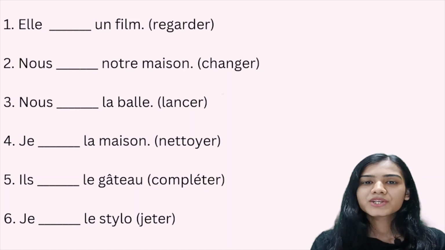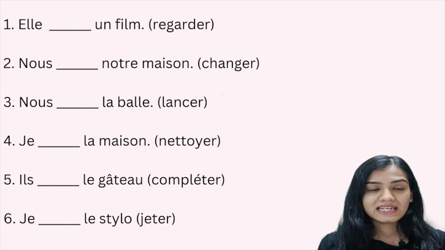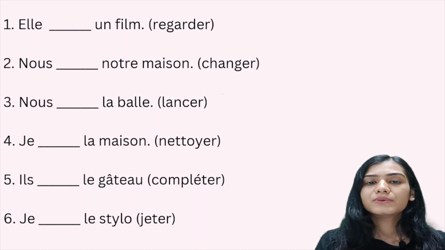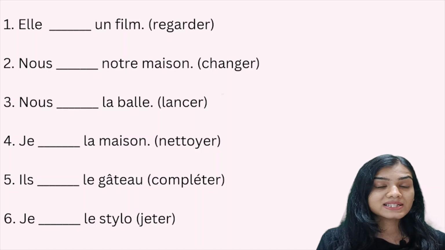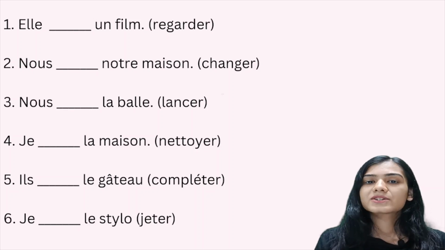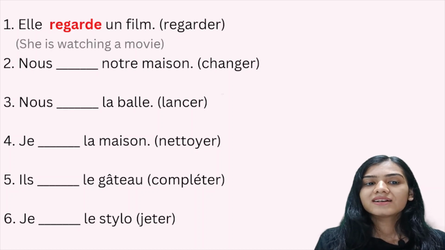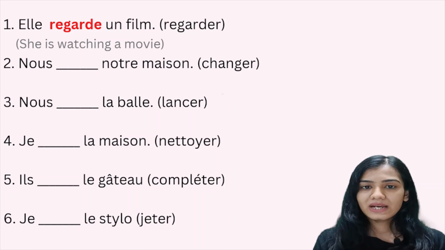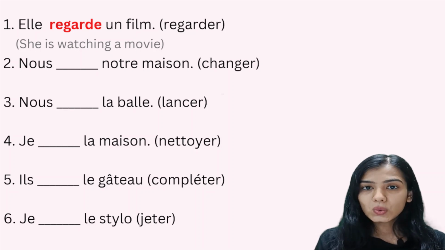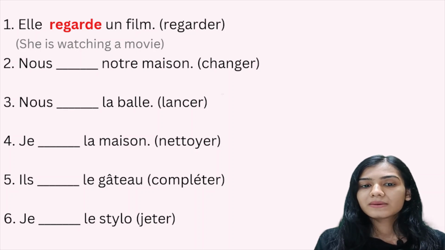So in the first sentence, it's elle dash a film. And the verb that we have to use is regarder. So regarder, that's the ER ending verb. And since you're using elle over here, so the spelling is going to be Elle regarde un film. She is watching a movie. Elle regarde un film.